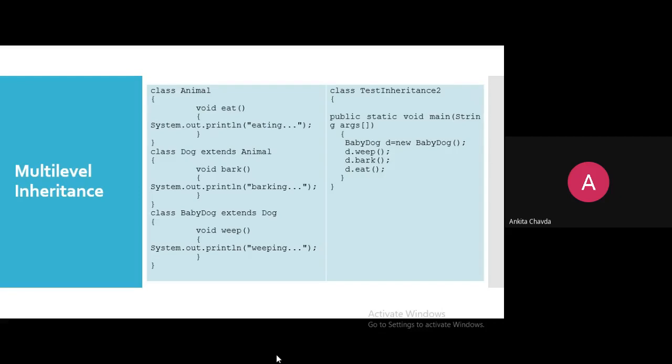These are the three levels. And I'm creating another class. I'll create the object of the latest subclass. So which is my class here? BabyDog, right? So I'll create the object of it. I've created the object d equals new BabyDog, and via that d I am accessing all three methods. Why? Because my subclasses are having all the properties of my superclass. That is it. Clear this thing?